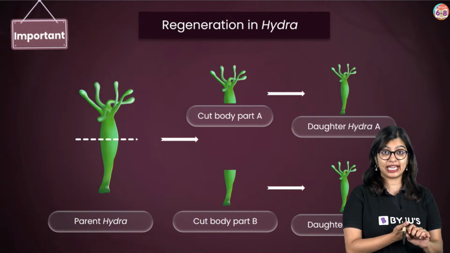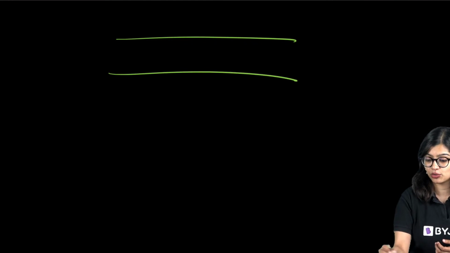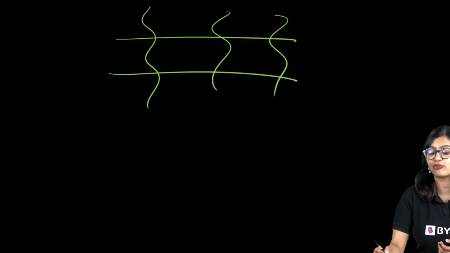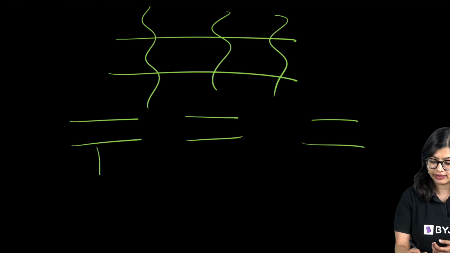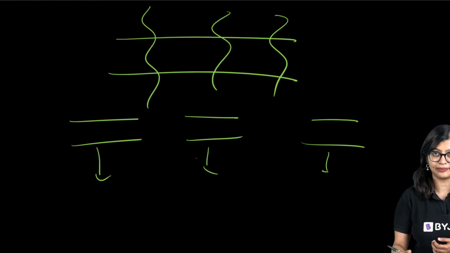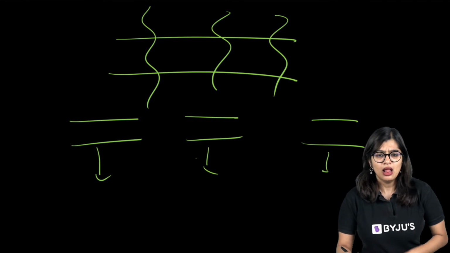While in some cases like Spirogyra, some algae, they will break themselves into fragments, and then each piece will give rise to a new organism. But this is in very simple organisms, okay?